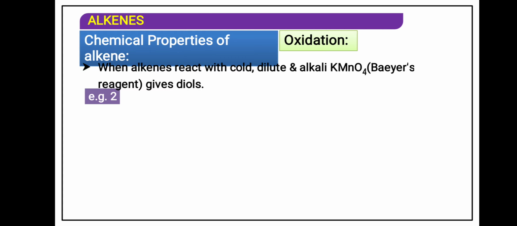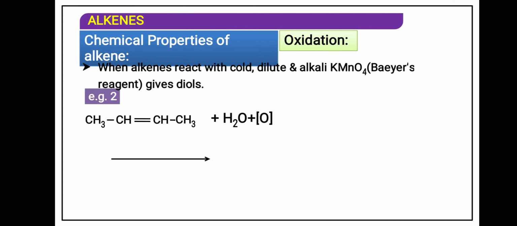When alkene reacts with cold dilute KMnO4, that is also said to be Baeyer's test. Now this is our 8th reaction, that is hydroxylation. How to remember? Cold dilute alkaline, not acidic, alkaline KMnO4. KMnO4 is the oxidizing agent. What will happen? Diol will form.